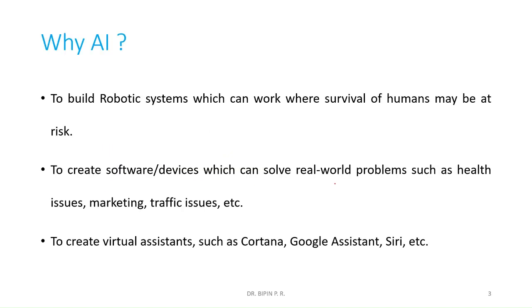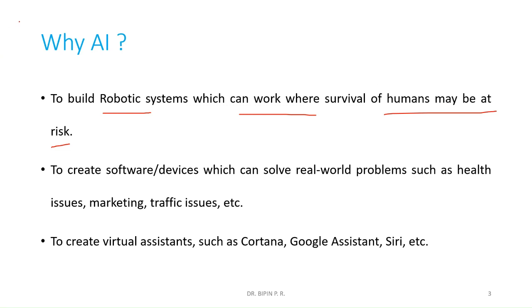Now, why do we require this AI, artificial intelligence? In some situations where a human being cannot go in directly, we can make use of artificial intelligence to build robotic systems which can work where the survival of humans may be at risk. In those situations we can use robotic systems to go into that location and do the work for us. So for that purpose, we can make use of artificial intelligence.